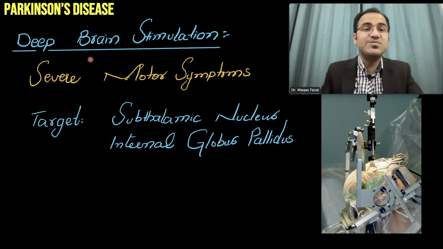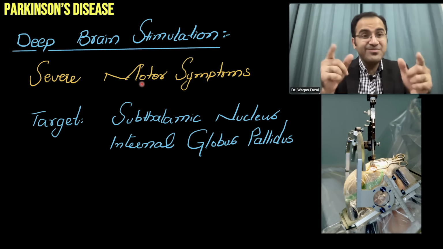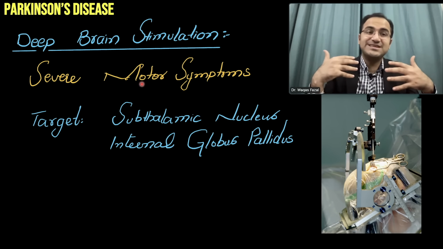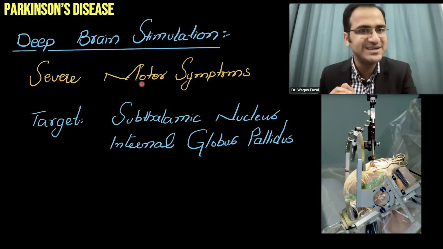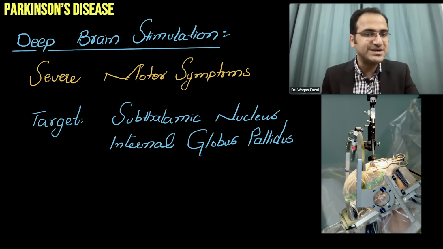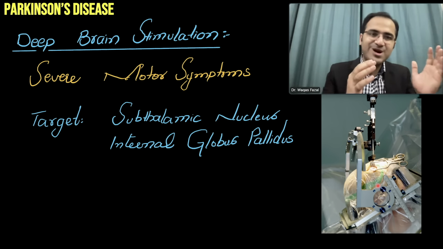Deep brain stimulation is an important advancement in the treatment of Parkinsonism if the patient is having severe motor symptoms. Remember, deep brain stimulation is done while the patient is awake during the process. This is a picture showing the patient and this is the machinery doing the deep brain stimulation. You might have heard of surgeries in which the patient is a musician and is asked to play violin or guitar during the surgery while they are operating on the brain. That is deep brain stimulation.